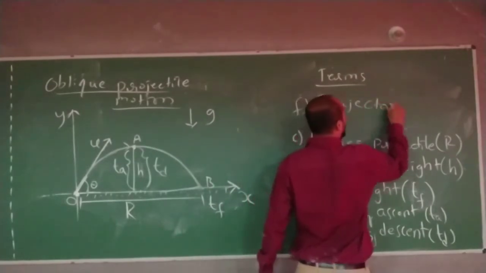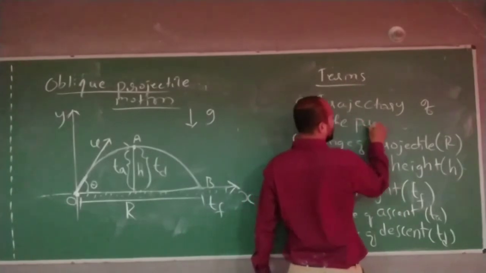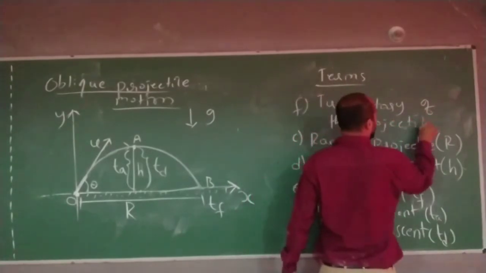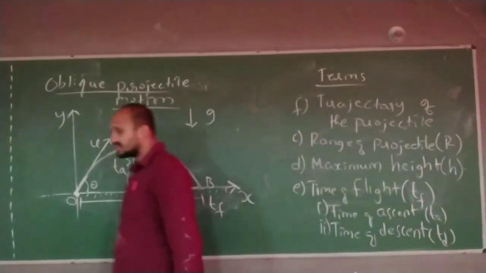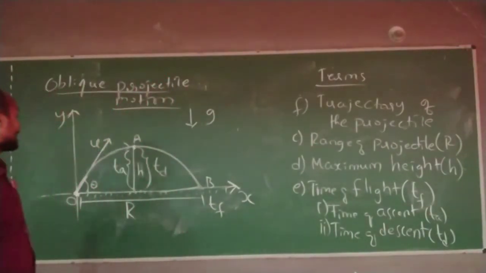Another term we learn is the trajectory of the projectile. What do you mean by the trajectory of the projectile?